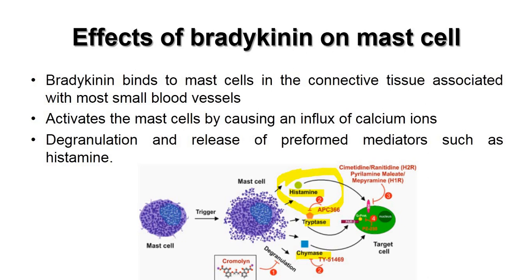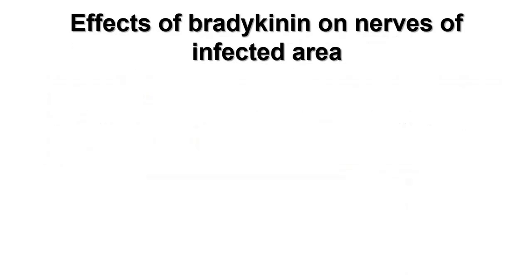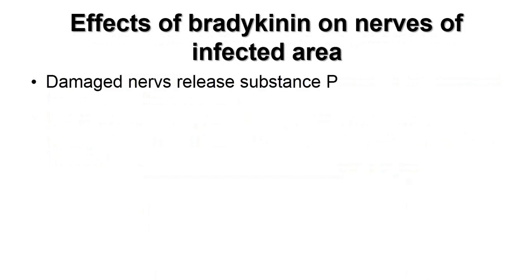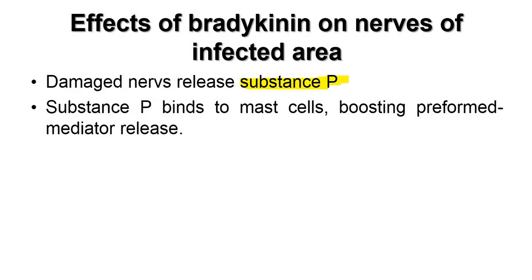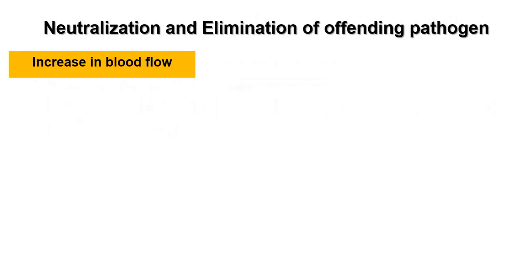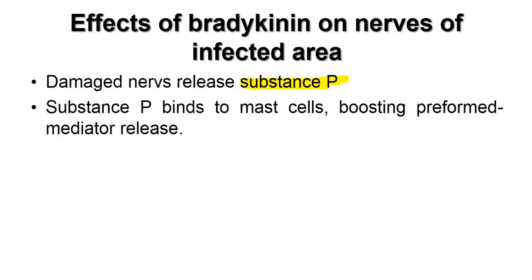Now, what are the effects of bradykinin on the nerves of the infected area? Obviously, whenever there is inflammation, we are going to get pain. So, how is the pain caused? Damaged nerves release substance P. MCQ: what substance is released by damaged nerve? The answer is substance P. Substance P will bind to the mast cell, and again it will cause mast cell degranulation. So, this causes pain from the nerve endings.